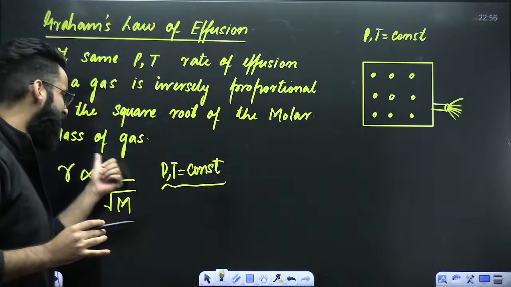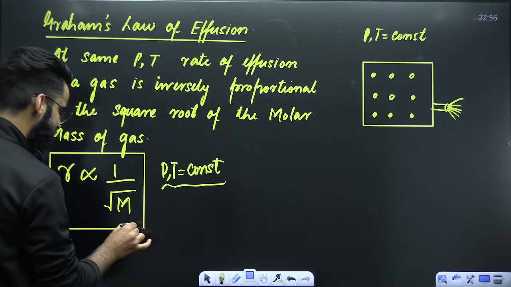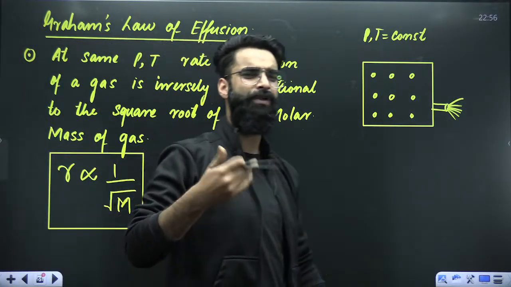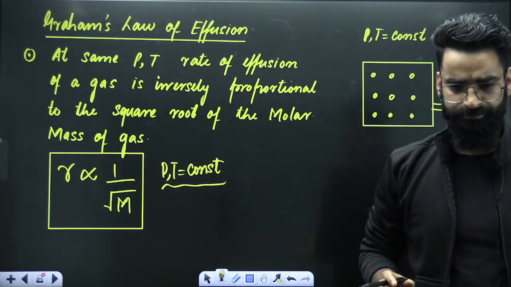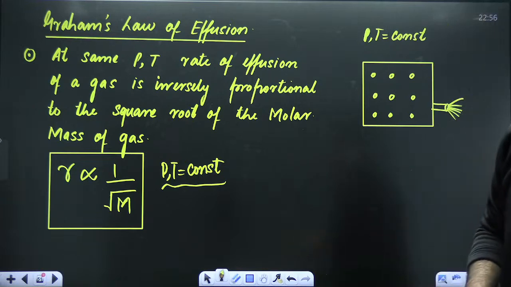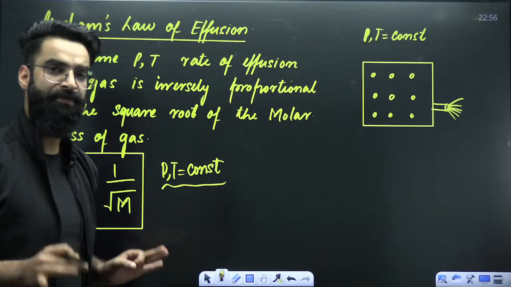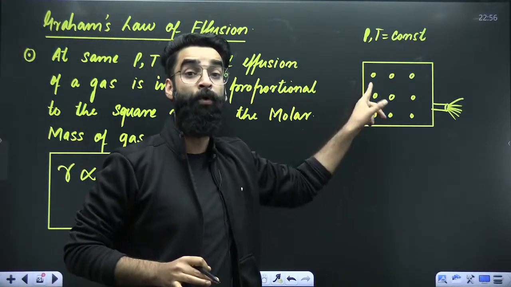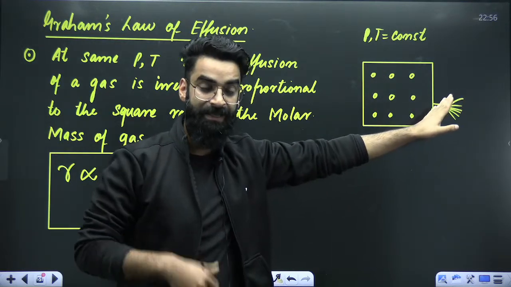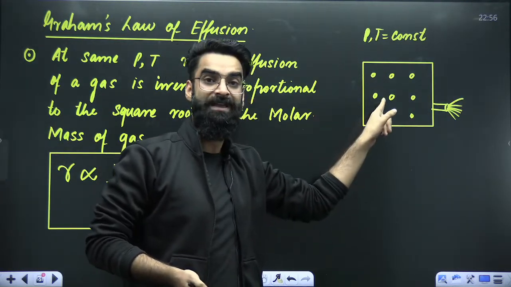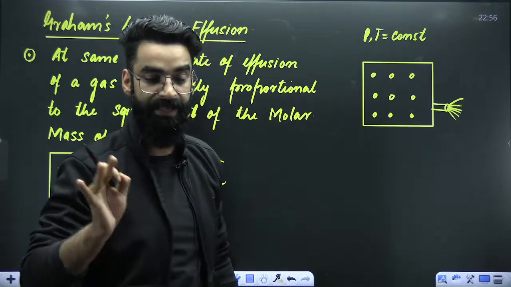Well, there's a derivation for this particular result as well, but that's of no need to you. So I'm just giving you the result directly, and I'll show you how to apply it in the questions. Simple. Is it clear to everyone? So do remember from now onwards, that gas which has got more molar mass, the speed with which it comes out of the container will be less. That gas which has got less molar mass, the speed with which it comes out of the container will be more. As simple as that.